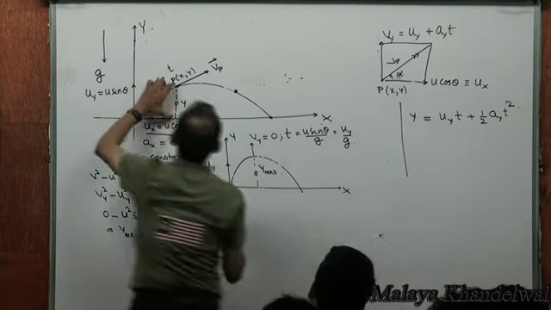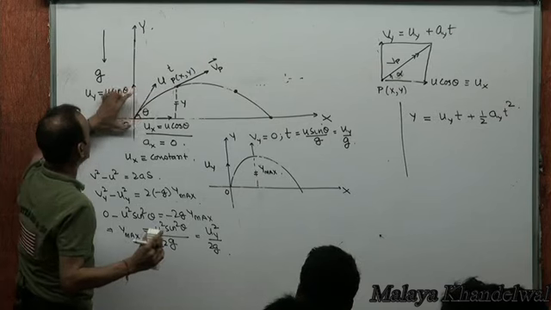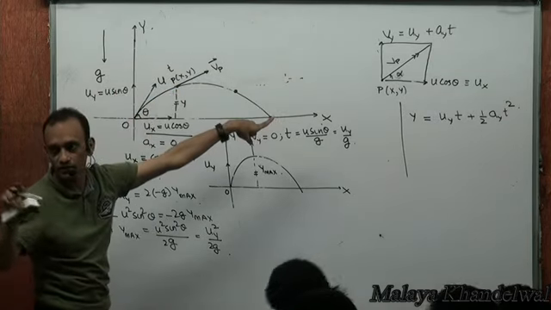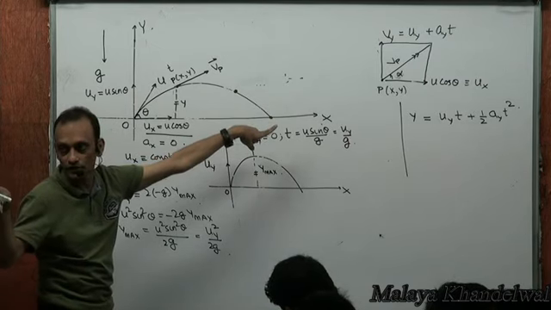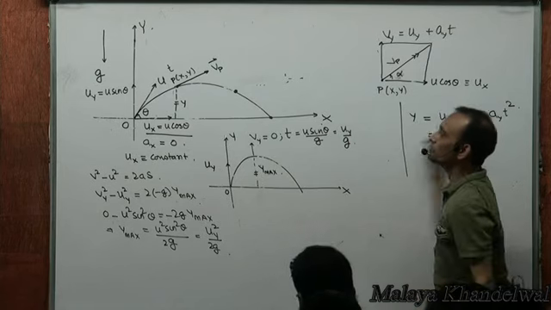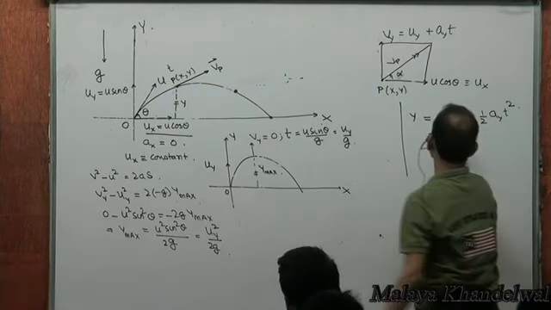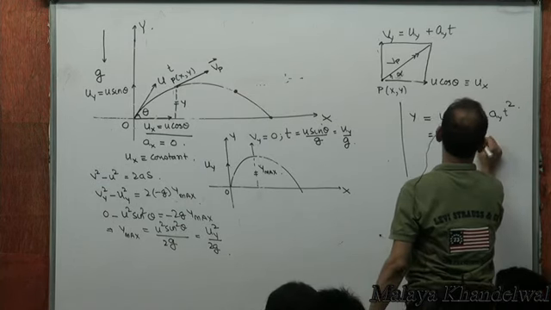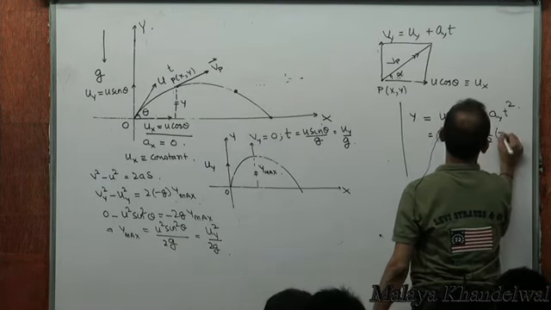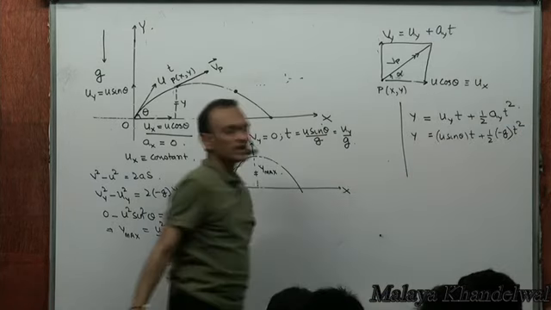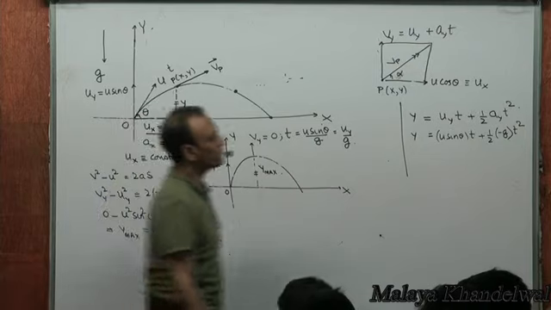Clear, no? So what is uy? Uy is u sin theta, so y is u sin theta into t plus half of ay, which is minus g, into t squared. That's the y as a function of time, right?